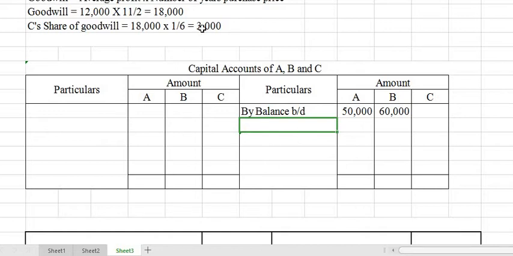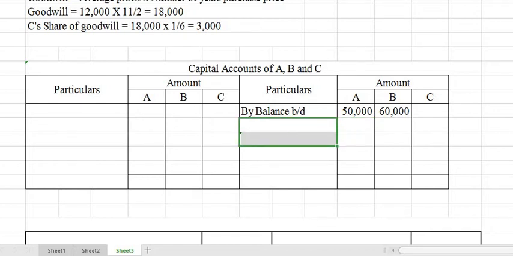Then workmen's compensation reserve sharing. Sharing of workmen's compensation reserve means we had workmen's compensation reserve 5,600. Out of that there is a claim of 3,000. The remaining 2,600 will be shared among partners in their profit sharing ratio. The profit sharing ratio is equal share.